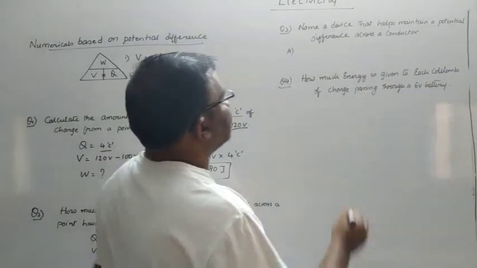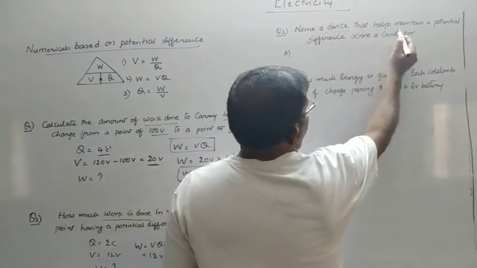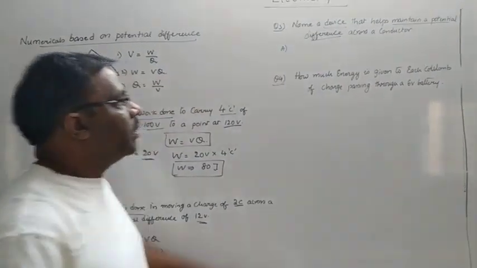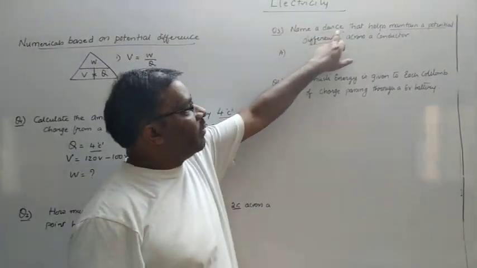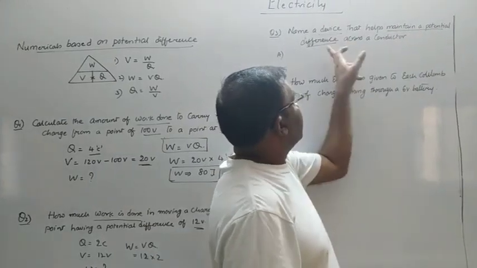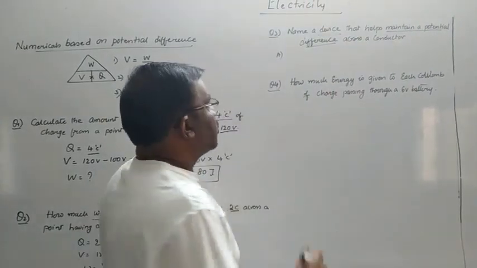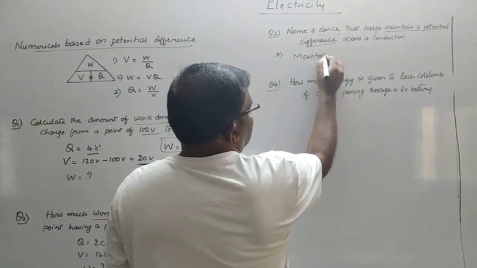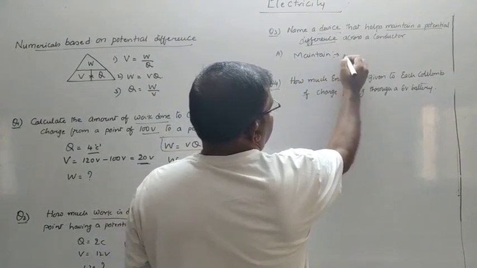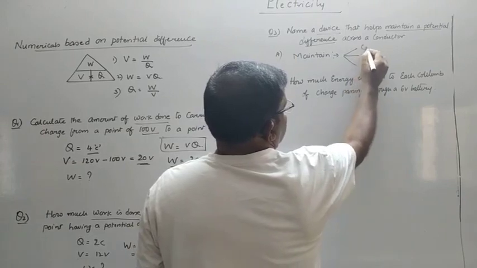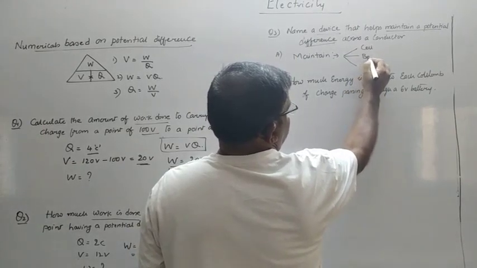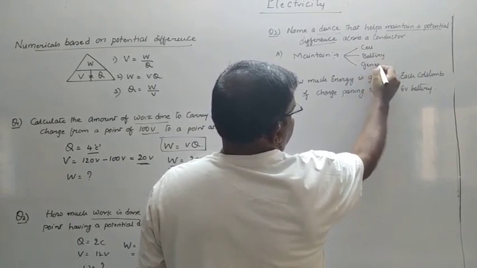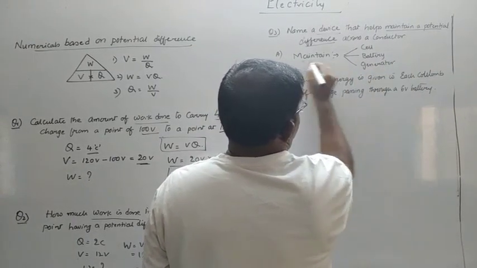So here you are asked to name a device that helps maintain a potential difference. Now there are two things to be remembered here. He is asking you to name a device that helps in maintaining potential difference, not measuring. So to maintain the potential difference across the circuit, we can have three things. We can use a cell, we can use a battery, or we can use a generator. So these are the things used for maintaining.